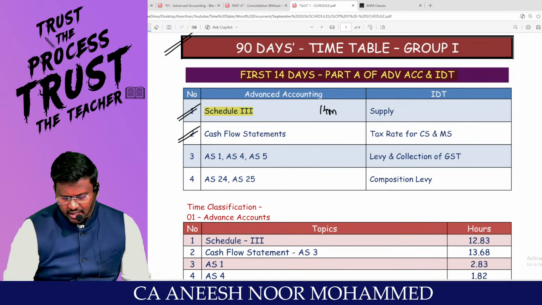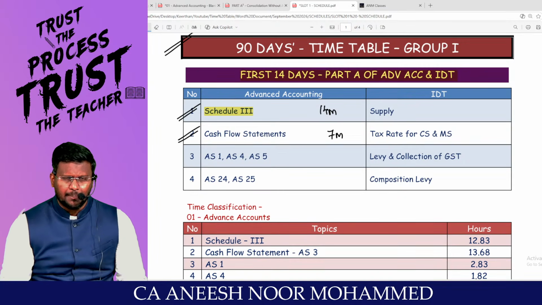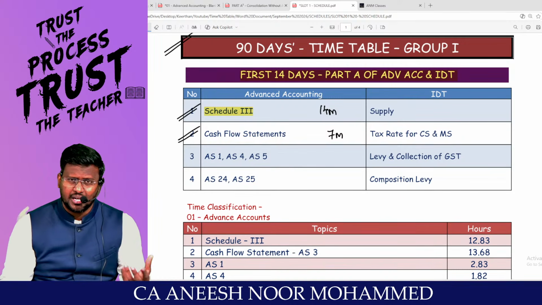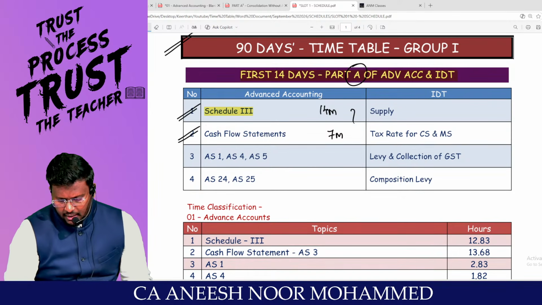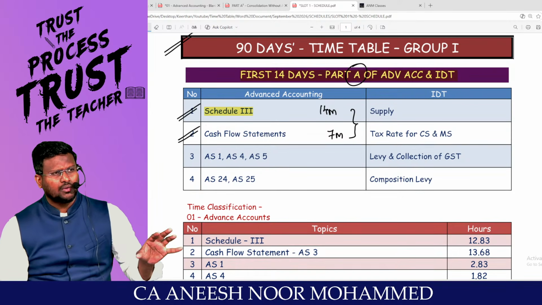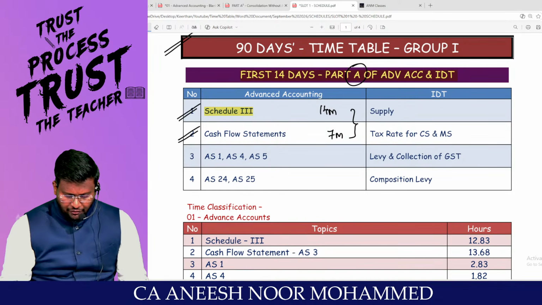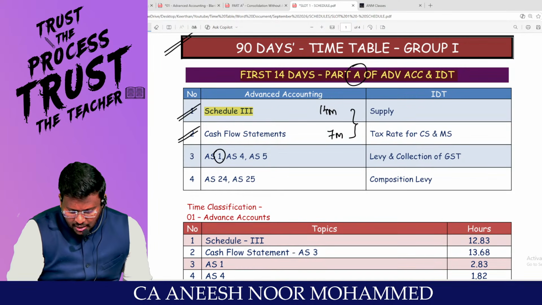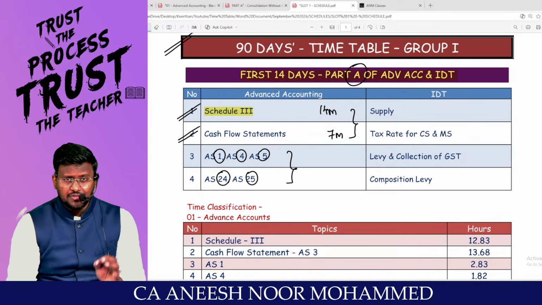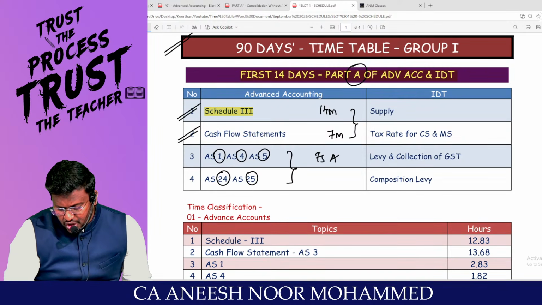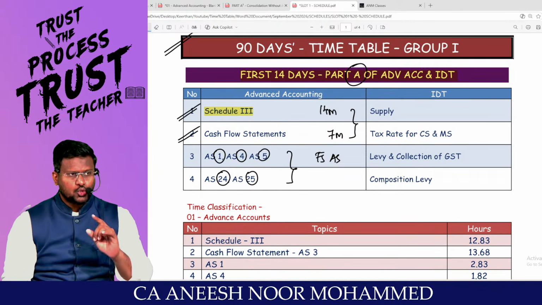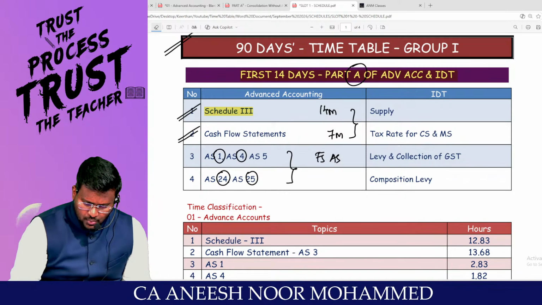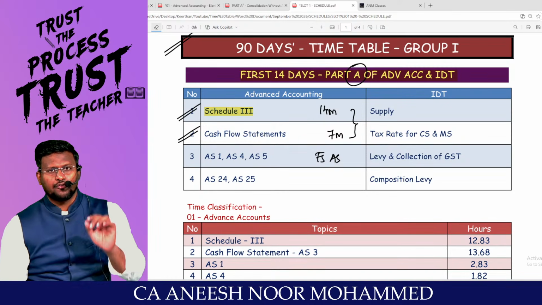And number 2, cash flow statement. This will come for 7 marks in the exam. Even this is a part and parcel of the financial statement. So in our part A itself, my dear lovable students, nearly 20 marks will be from these chapters. And 5 accounting standards: AS1, AS4, AS5, AS24 and AS25. These 5 accounting standards are financial statement accounting standards. It's better to prepare them in one group, so complete this in part A. This is what we are going to achieve in these 14 days.